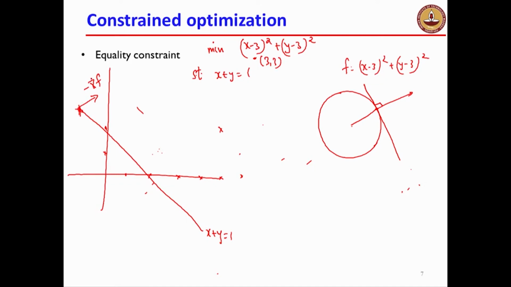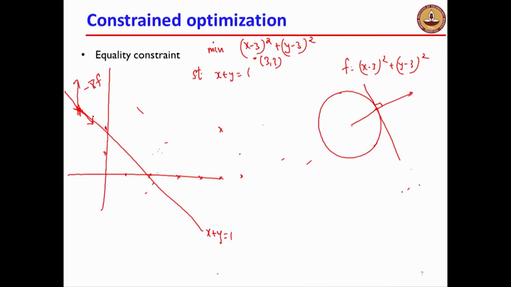Now if I am at this point, I cannot go in arbitrary directions. There are only certain directions in which I can go. These directions are not allowed. These are all unallowed directions because I am going away from the line. So I can only go along certain directions, those directions which keep me on the line.